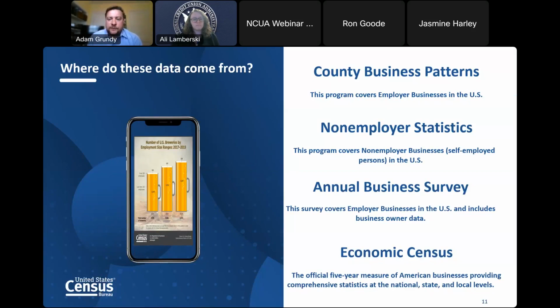The Annual Business Survey is a great survey because it provides business owner demographics for all the businesses in the United States, and includes business owner data. So if we're looking for the number of Asian-owned retail locations in the United States, the Annual Business Survey would be able to provide that for you. If you're looking for the number of Black-owned, let's say, restaurants in the state of Maryland, we could provide that from the Annual Business Survey as well.